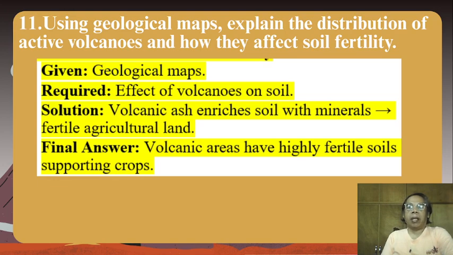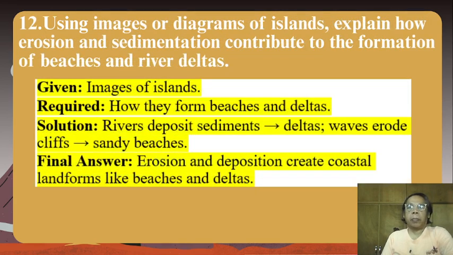Solution: volcanic ash enriches soil with minerals that make it fertile agricultural land. Final answer: volcanic areas have highly fertile soils supporting crops.